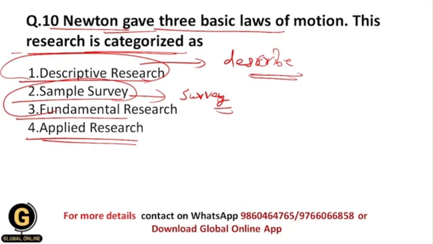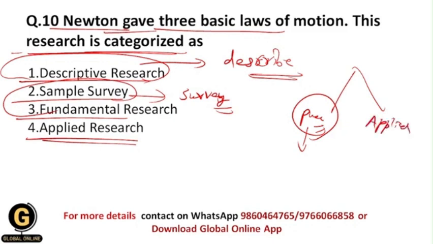I have discussed mainly fundamental and applied research, because both of these are opposite to each other. Fundamental research is pure research, and within this research we want to enhance our knowledge. Here we formulate a theory, and there is no generalization. In applied research we solve immediate problems. There is generalization, and here we use the laws from fundamental research to solve the immediate problems. So these are the 2 basic differences between fundamental and applied research.